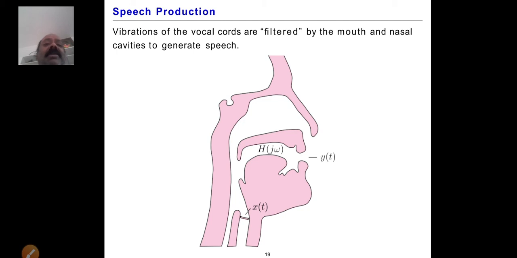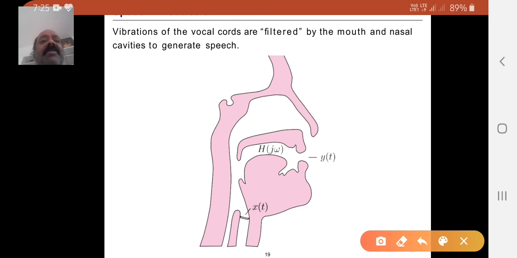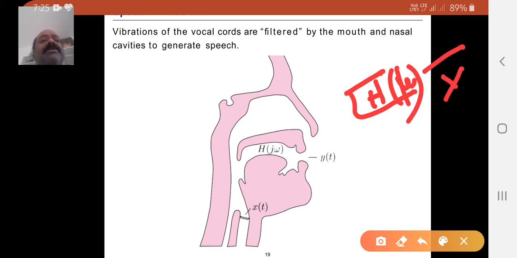So if you take it like this, this is the system, called h of omega, and we get the output, y of n, and the input is x of j omega, and here y of t and here x of t.